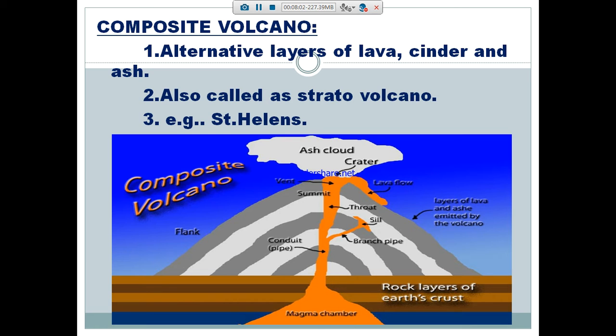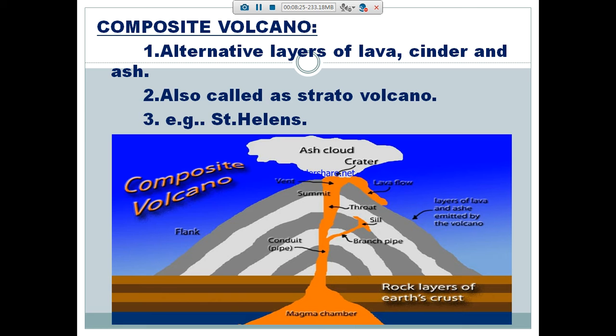Wherever there is a conduit pipe or branch pipe, the lava will erupt through that hole. So the layers of lava and ash emitted by the volcano build up highest. It is a very dangerous volcano, and it takes a longer period between one eruption and the next. Did you understand?